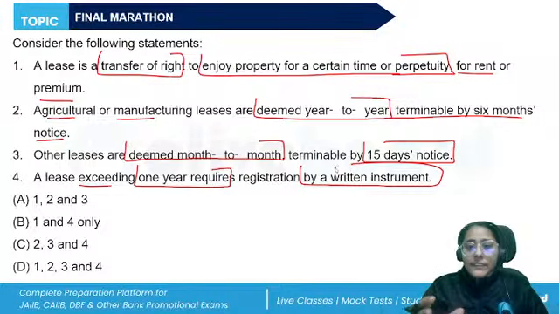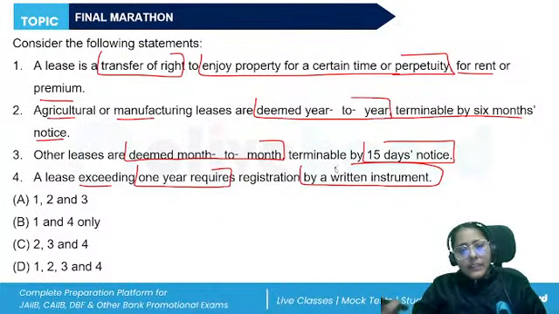So, what is a lease? It can be express, it can be implied, it can also be in perpetuity. Perpetuity means forever. To enjoy the property for a certain time, the transfer of right is given in consideration of a price paid or any other thing which is given periodically to the transferor by the transferee.